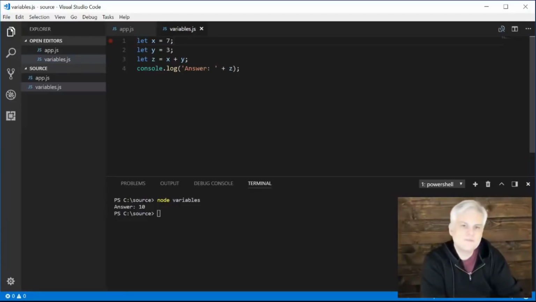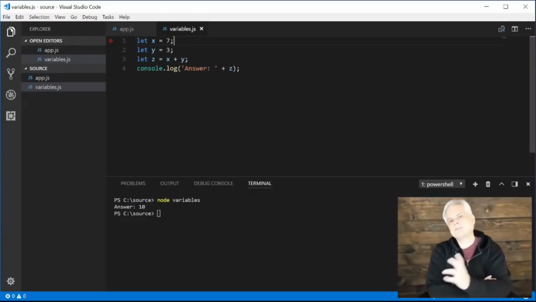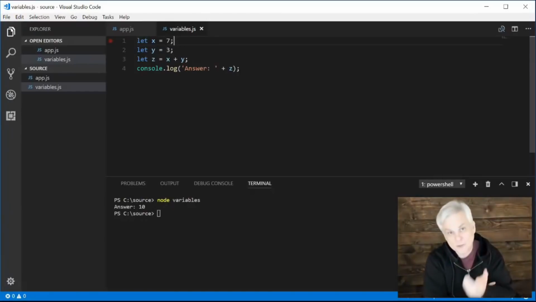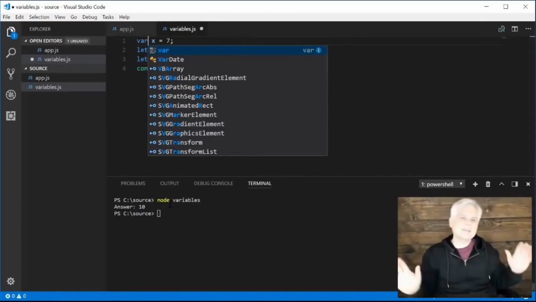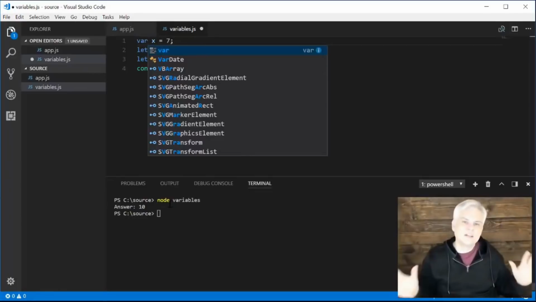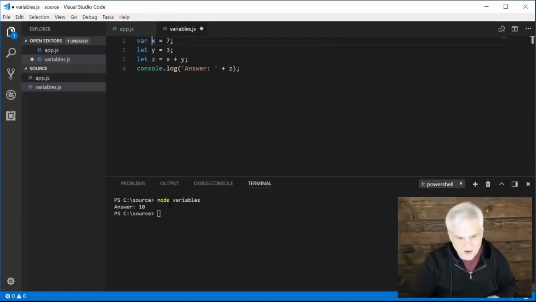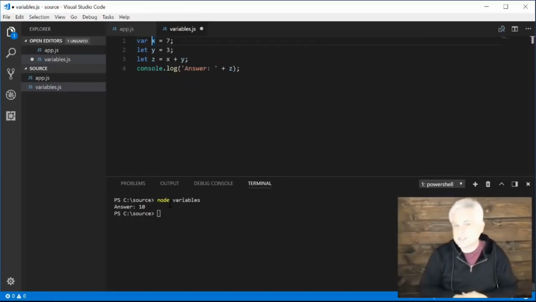Now, before we get too far, there's actually a couple of different ways to declare a variable in JavaScript. The original keyword that you'll see used in 99% of all tutorials and articles and books and videos is the var keyword. And until recently, this was the only way that you could declare a variable.